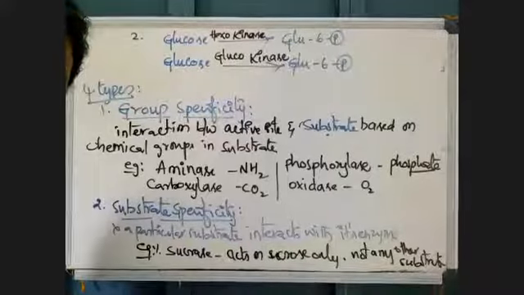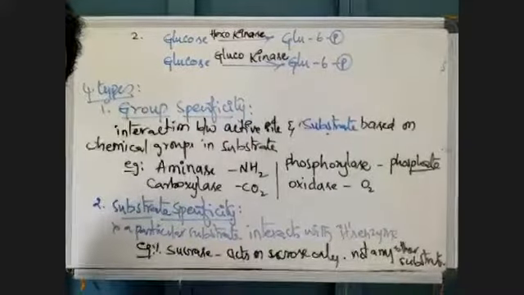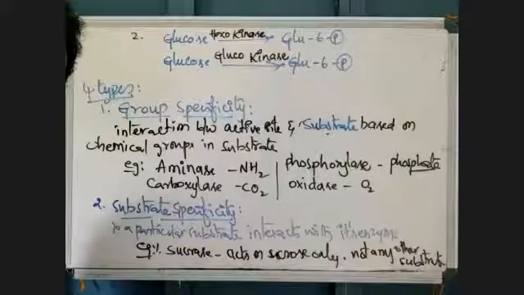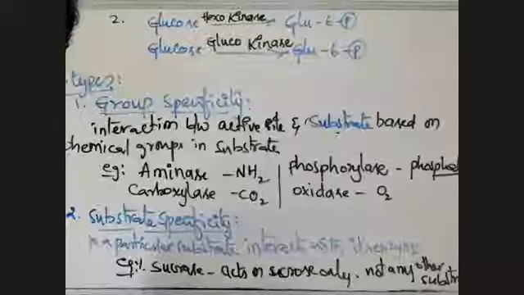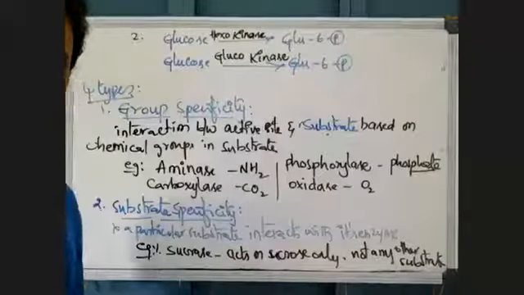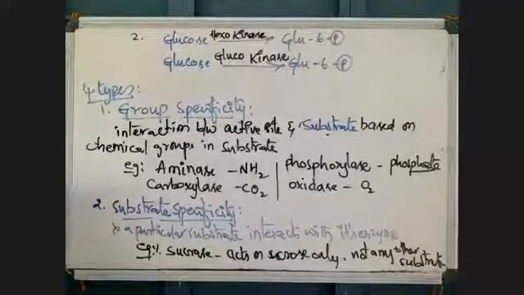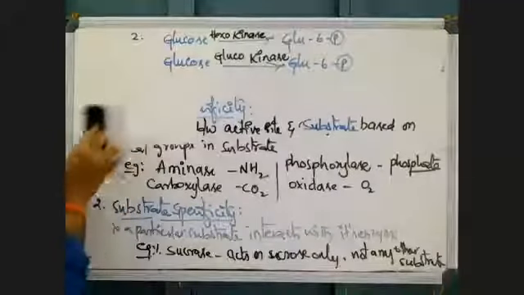No answer. Messages came, but no answer. Substrates are hexose, glucose. Kinase differs, sir. No, kinase is not different. I told you it is substrate specificity.